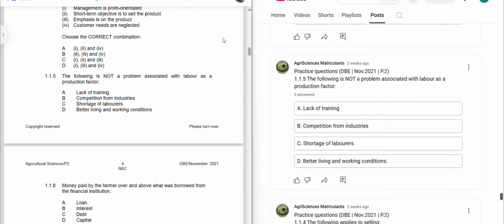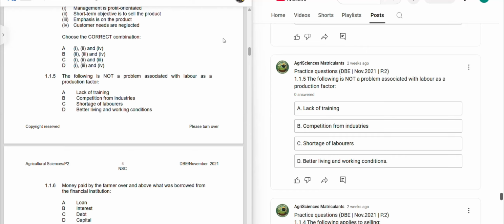Which of the following is not a problem associated with labor as a production factor? Option A, lack of training. Option B, competition from industries. Option C, shortage of laborers. Option D, better living and working conditions. Okay, so what is required? The following is not a problem. We are looking at the one that is not a problem associated with labor as a production factor.